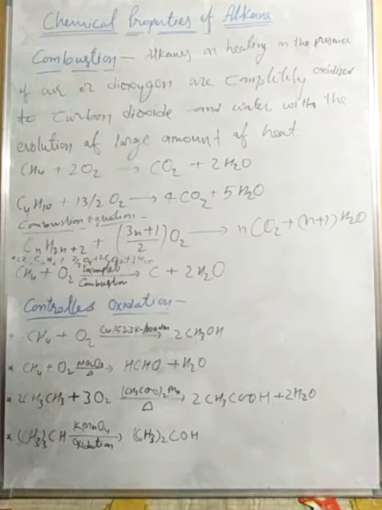Now the next property of alkanes: controlled oxidation. Controlled oxidation means that the process is under control.